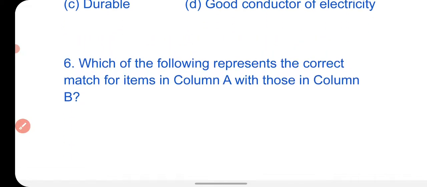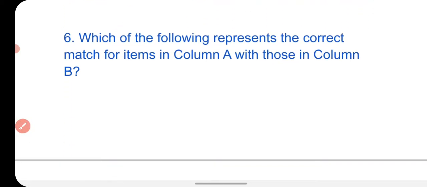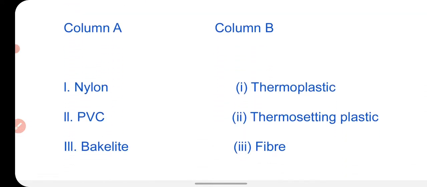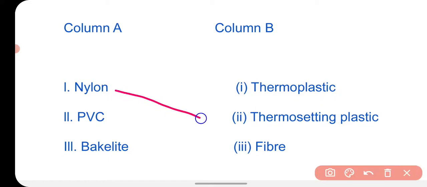Next question is: which of the following represents the correct match for items in column A with those in column B? You have to match them. Nylon is a fiber. You know that nylon is the first fully synthetic fiber. PVC is a thermoplastic, and bakelite is a thermosetting plastic.